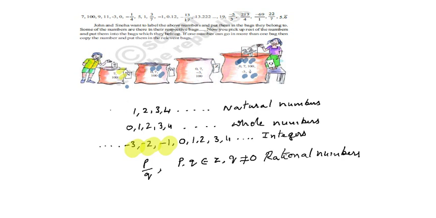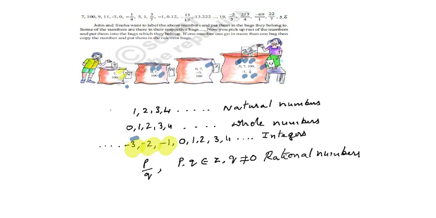Like that. Here, minus 3. You may observe in the third bag what they put. Minus 3 is also there. Minus 3 does not belong to natural numbers, does not belong to whole numbers, but minus 3 belongs to integers. So minus 3 may be kept in the third bag, that is bag Z. But minus 3 is also put in the quotient numbers, that means rational numbers. What you observe is that the natural numbers are in all the 4 bags.